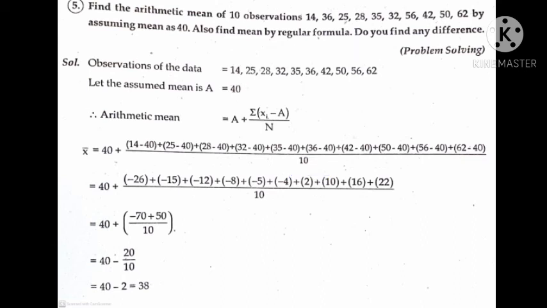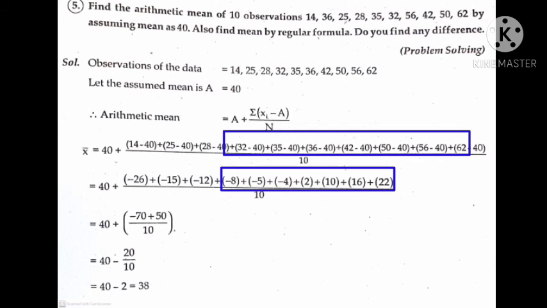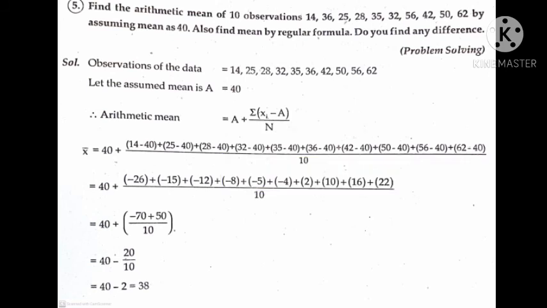Next step: 40 plus 14 minus 40 is minus 26, 25 minus 40 is minus 15, 28 minus 40 is minus 12, 32 minus 40 is minus 8, 35 minus 40 is minus 5, 36 minus 40 is minus 4, 42 minus 40 means 2, 50 minus 40 means 10, 56 minus 40 means 16, 62 minus 40 means 22, by 10.